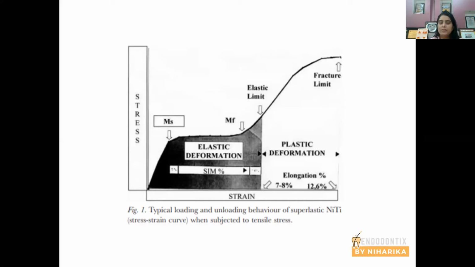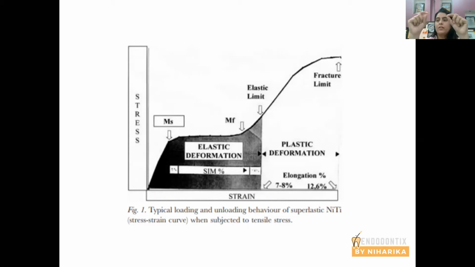It can take the stress and it can deform in a smooth manner. The file is safe. Then there is a transition phase from martensite to austenite. When the file enters the transition phase, the file fractures. In the austenite phase, the file is no more in superelasticity. The file fractures. So your file has an elastic limit. Within that particular elastic limit, the file is absolutely safe.